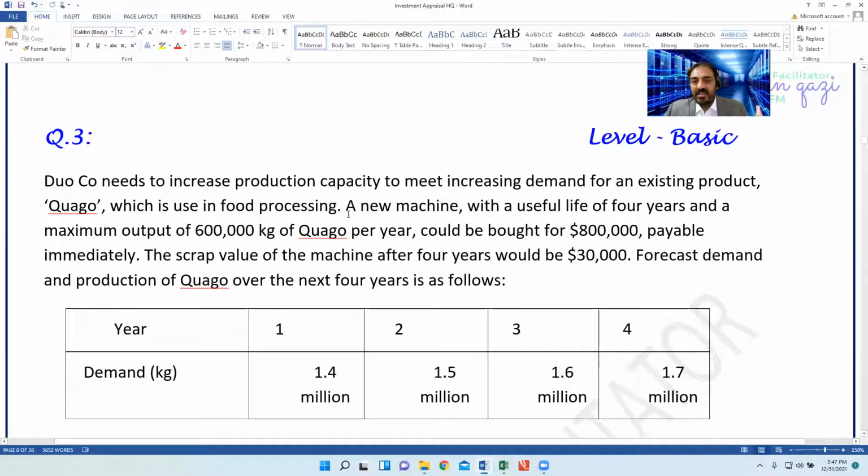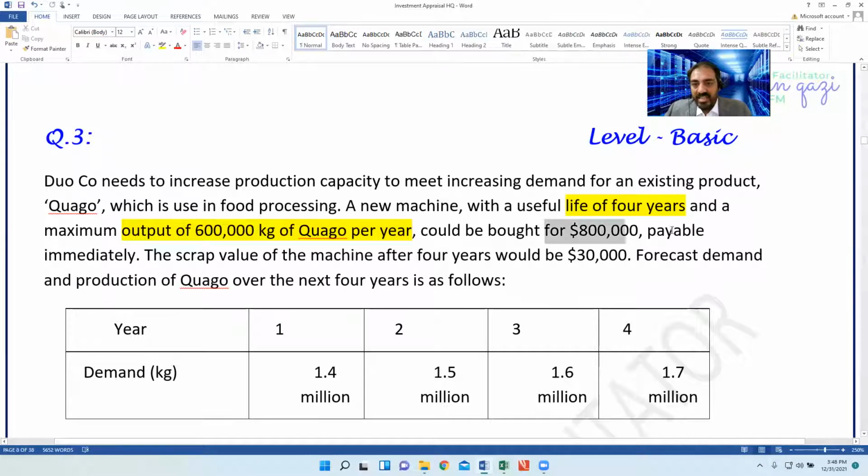So the company has a plan to increase the production capacity to meet the extra demand. The new machine with a useful life of 4 years has a maximum output of 600,000 kg of Qgo per year.